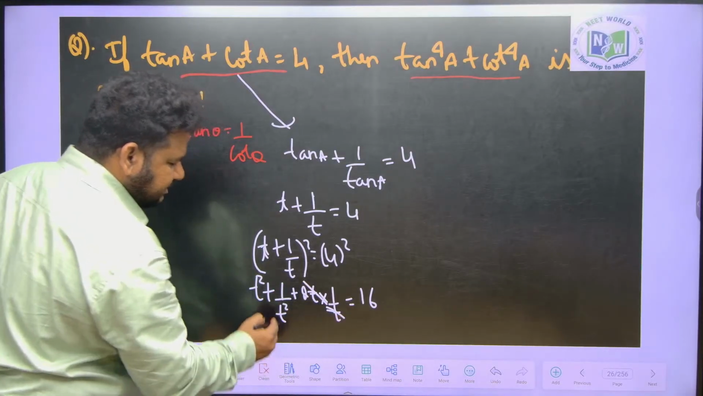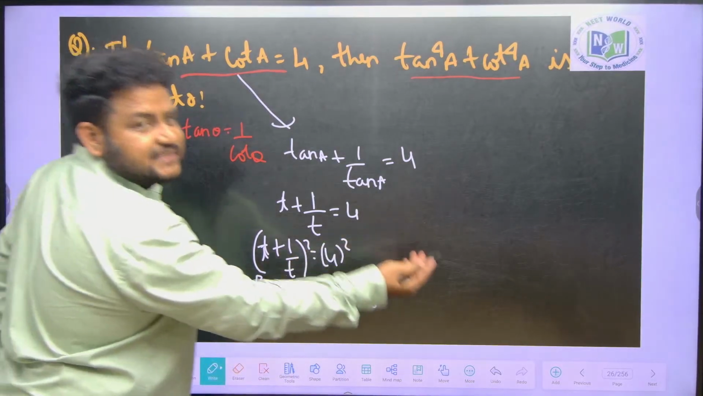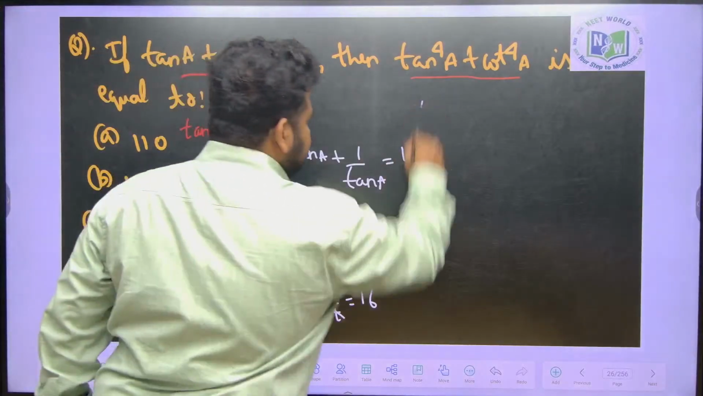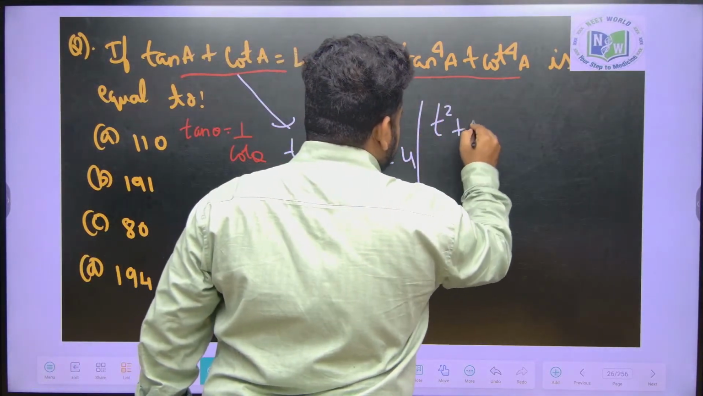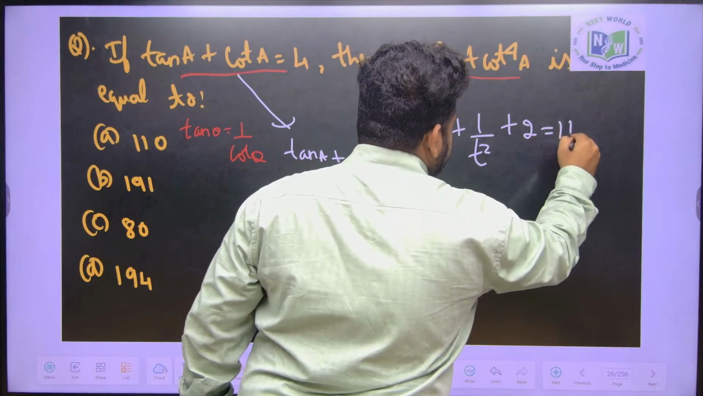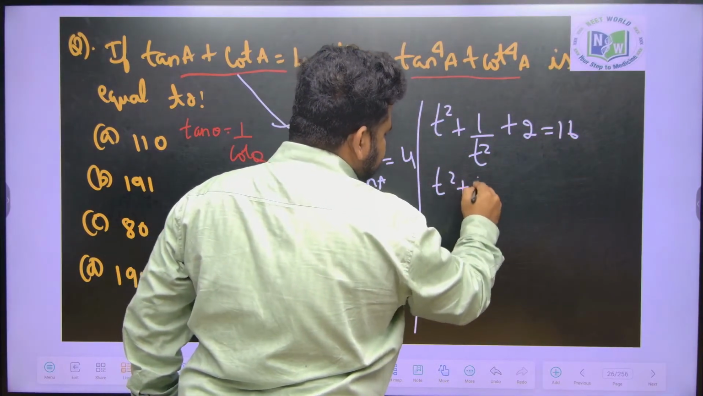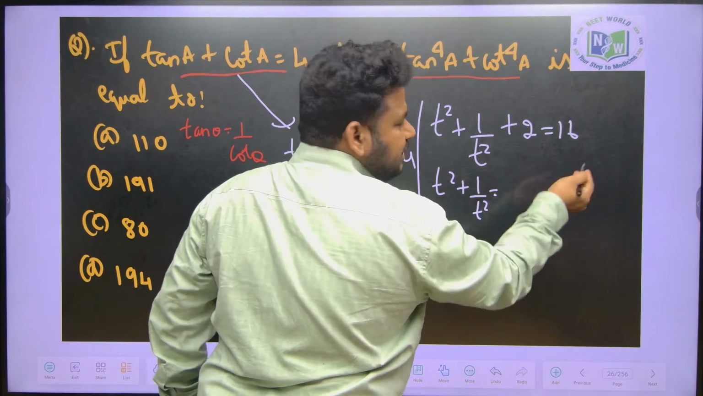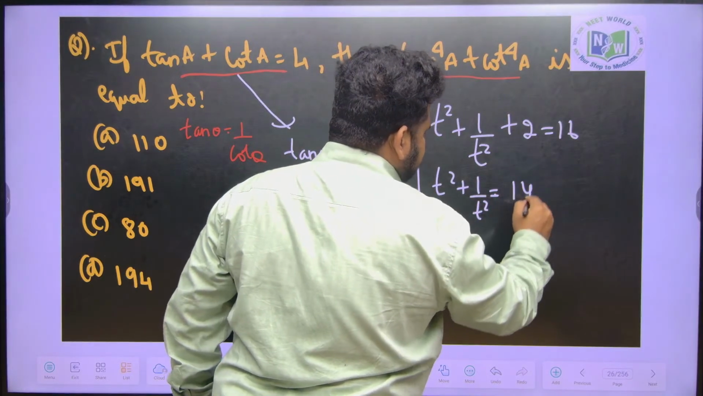This t and this t will get cancelled. I will just have 2. This 2, if I send it to RHS, I will get what? See, t square plus 1 by t square plus 2 is equal to 16. So t square plus 1 by t square, if I send this to that side, I will get what? 14. I will get 14.